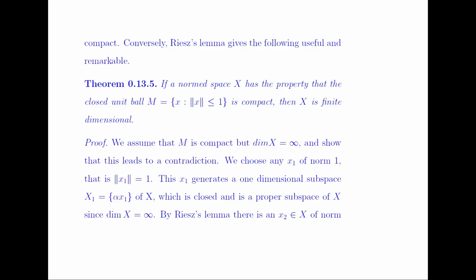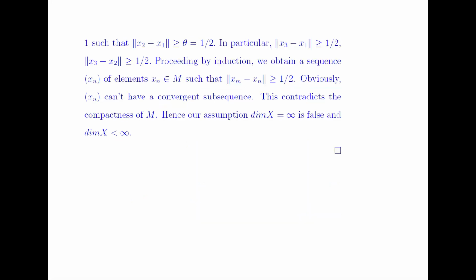By Riesz's lemma, there is an x2 in X with norm 1 such that the norm of x2 minus x1 is greater than or equal to theta, and suppose that theta is equal to 1 by 2. In particular, again, the norm of x3 minus x1 is greater than or equal to 1 by 2, and so on. Proceeding, we obtain a sequence xn of elements in M such that the norm of xm minus xn is greater than or equal to 1 by 2.